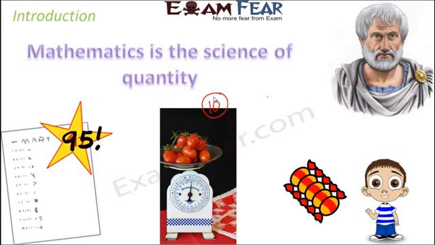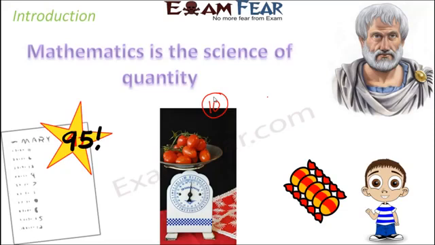You buy anything, you have anything in your hand, maybe pens, pencils, chocolates, toffees. How do you define how many toffees you have? So right now on the screen, this little boy has 5 candies with him. So 5 again is a number which defines the quantity of candies with this little boy.